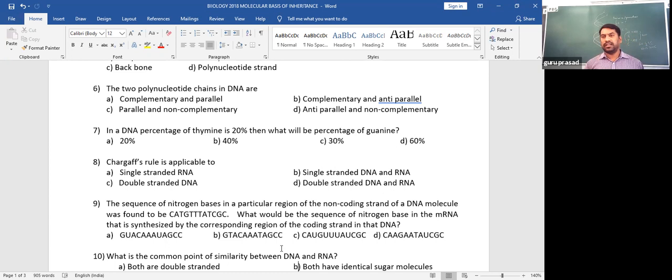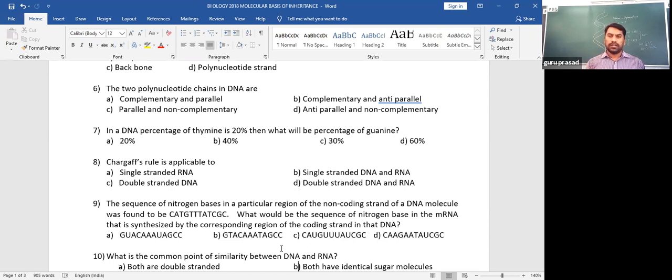Double-stranded DNA and RNA: here, we don't have double-stranded RNA in nature. Naturally, we don't find double-stranded RNAs. Though some RNAs coil on themselves in such a way that they appear to be double-stranded, the nitrogen bases placed opposite to each other may show complementarity, but such bonding we don't find clearly.